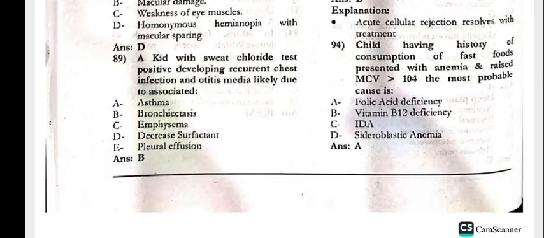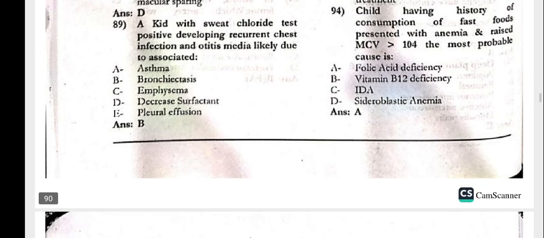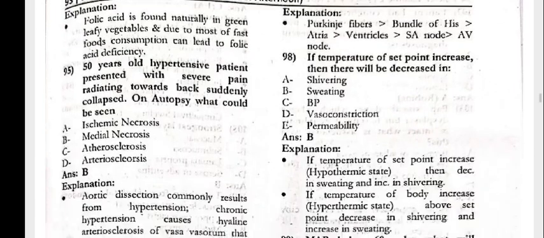94, the child having a history of consumption of fast foods presented with anemia and raised MCV greater than 104. The most probable cause is folic acid deficiency.